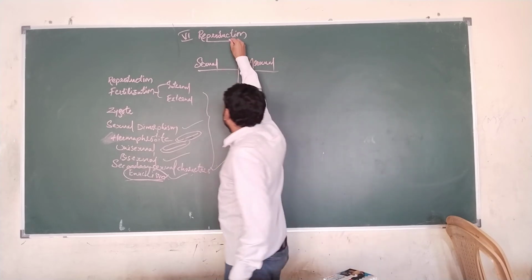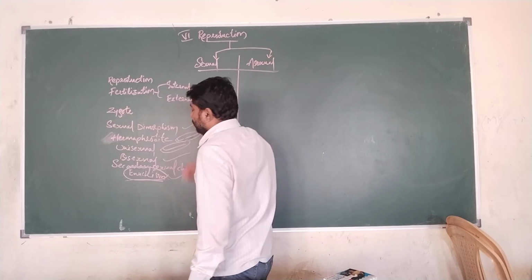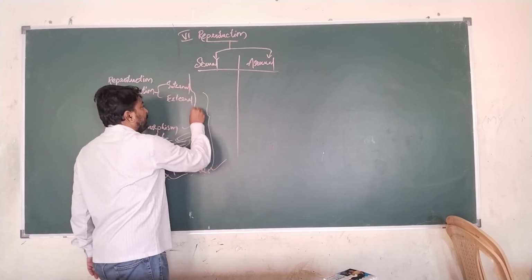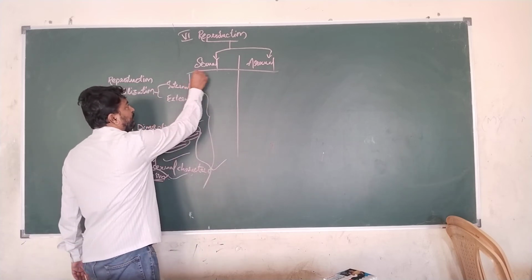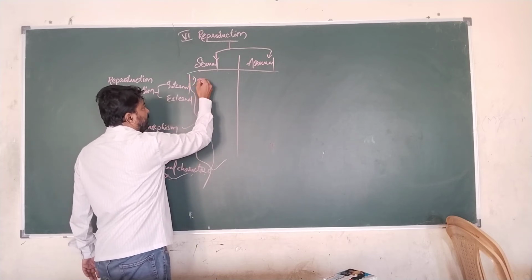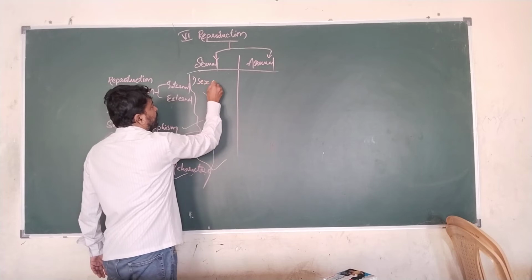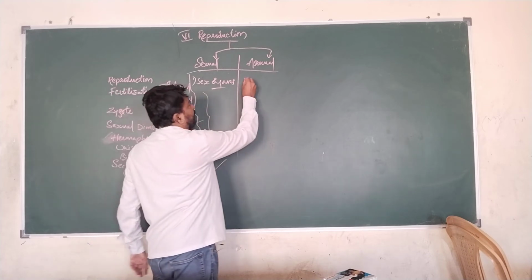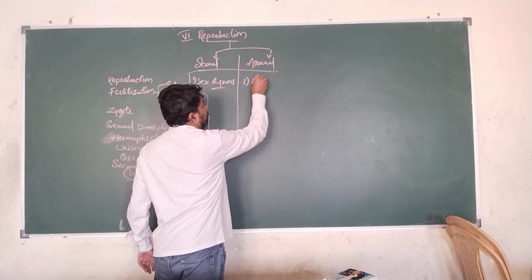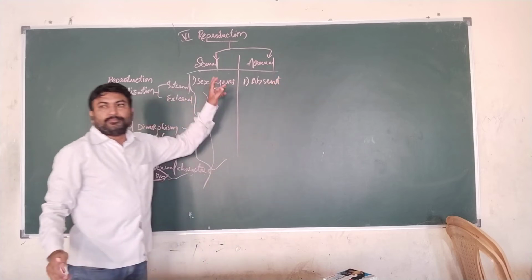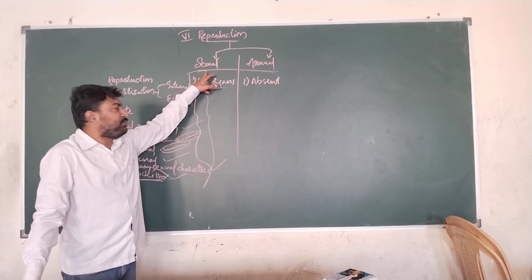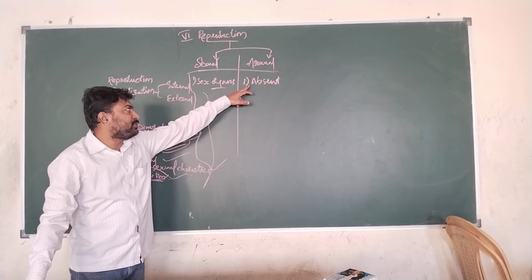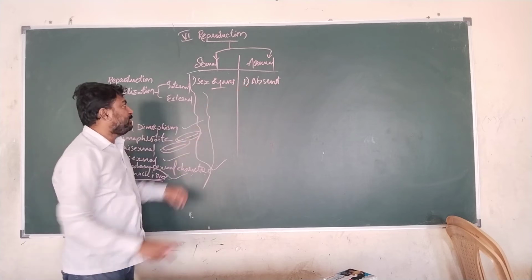And reproduction is of two types: sexual reproduction and asexual reproduction. Let us see what the differences are between sexual reproduction and asexual reproduction. In sexual reproduction, sex organs will be present in the living organisms, whereas in asexual reproduction, sex organs will be absent. If a reproduction is sexual, then sex organs are present. Whereas if the reproduction is asexual, then sex organs are absent.